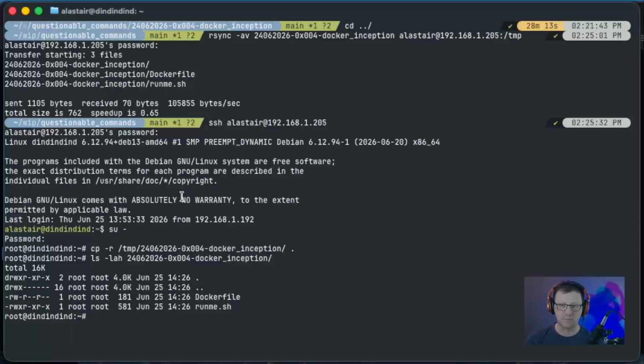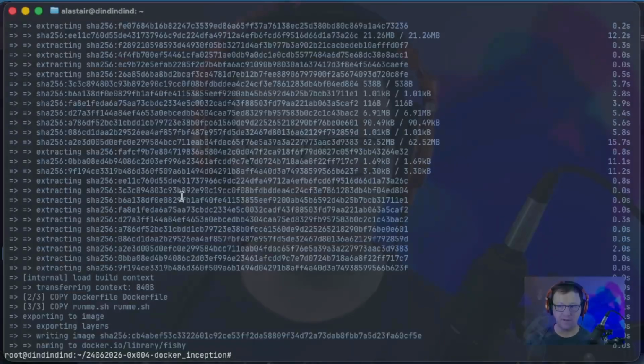So now if I do docker ps, I shouldn't see anything. I'll do a -a for good measure. Excellent, everything's blank. And we want to do a docker build -t fishy. All right, and with that built, now what I need to do is on the mini PC, I need to get all my watch commands up and running. I need to hit record on the capture device, and then I need to run the actual docker run command. And then I'll probably fast forward through most of this, and we'll reconvene when I have results.